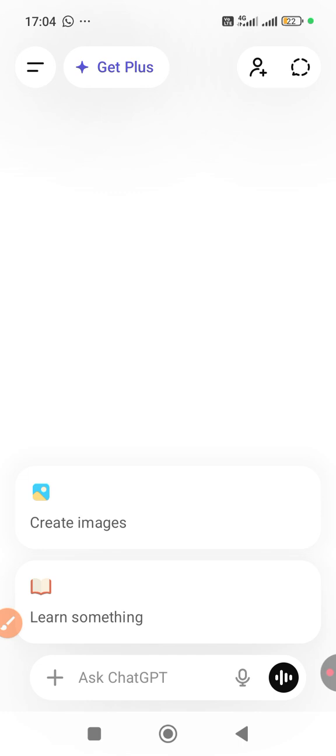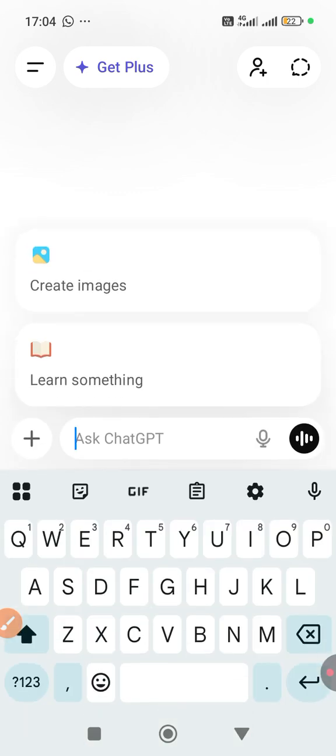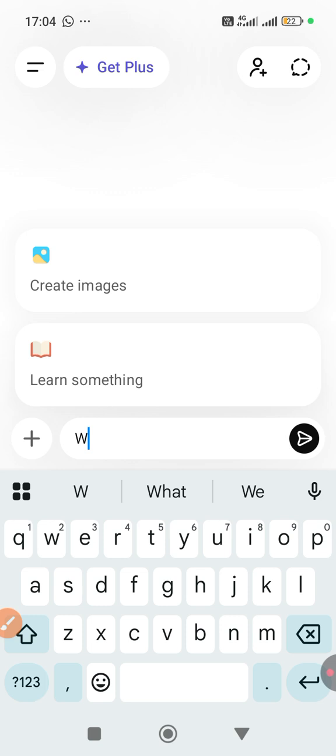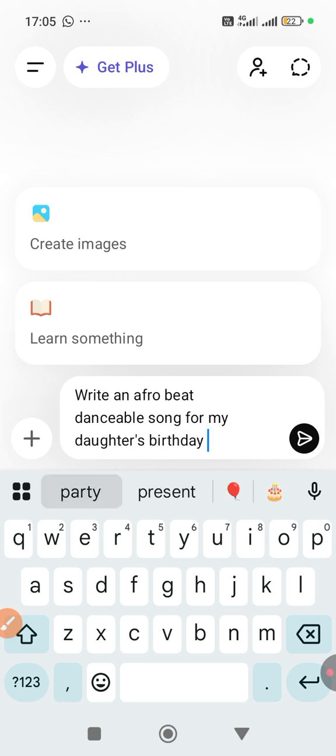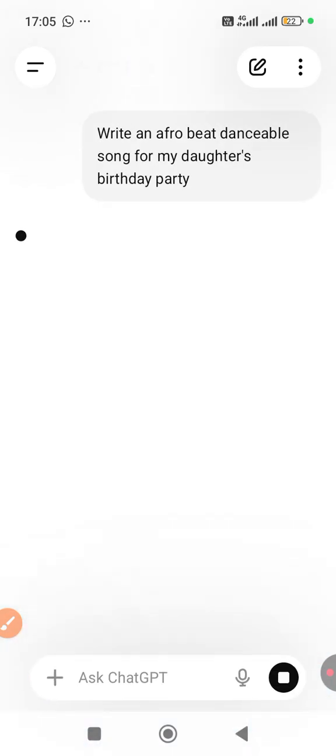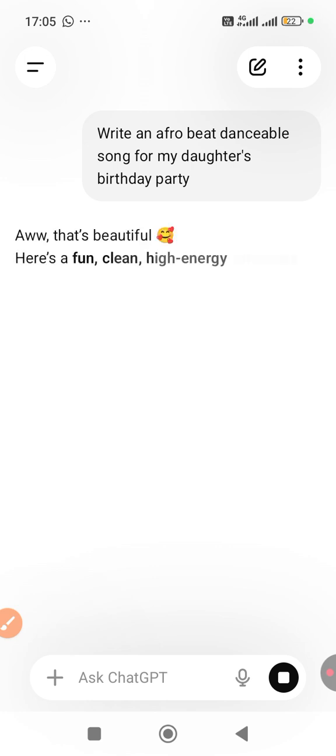So now let's do this for example. Write an Afrobeat danceable song for my daughter's birthday party. Write an Afrobeat danceable song for my daughter's birthday party. So you click on that and we are going to hold on a little and wait for it to generate.